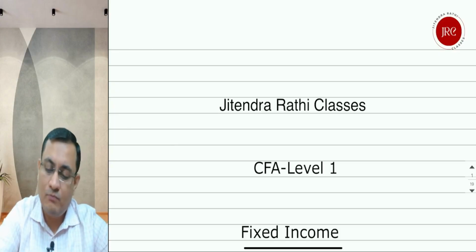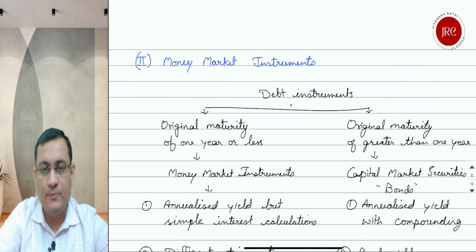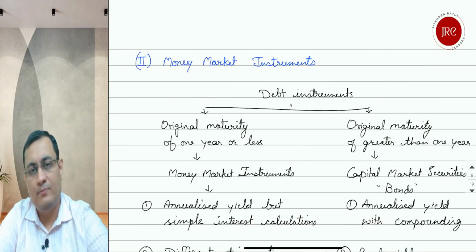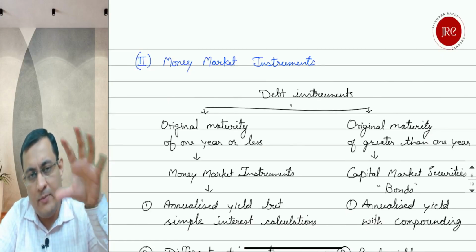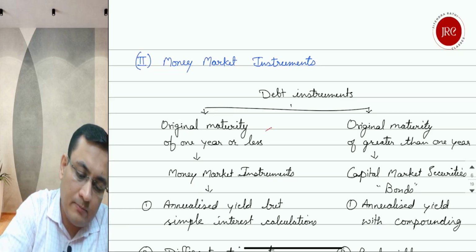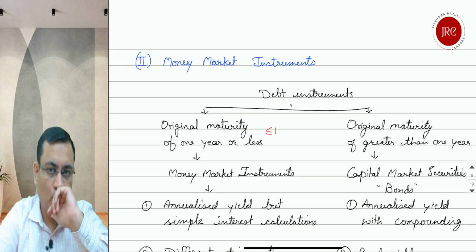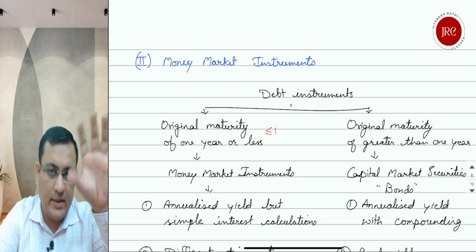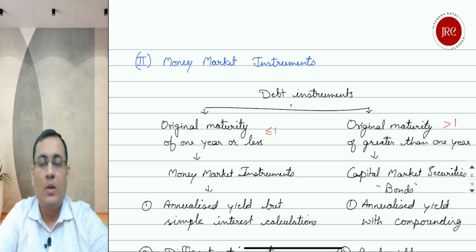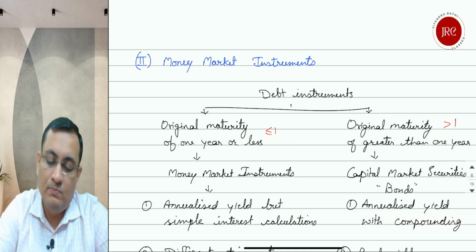What is the definition? Money market securities and bonds are both debt securities. The difference is, at the issuance, when we issue the bond, if the original maturity at the time of issuance is less than or equal to 1 year, these types of debt instruments are treated as money market securities. And if the original maturity, that is the term to maturity at the time of issuance, is greater than 1 year, then these debt securities are treated as bonds or capital market securities.